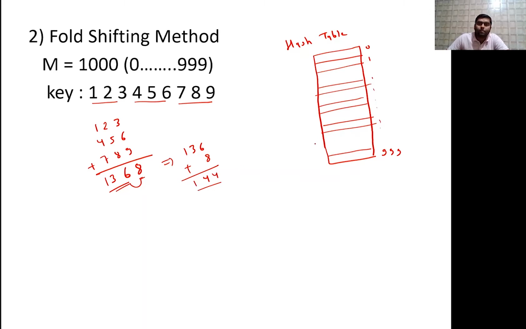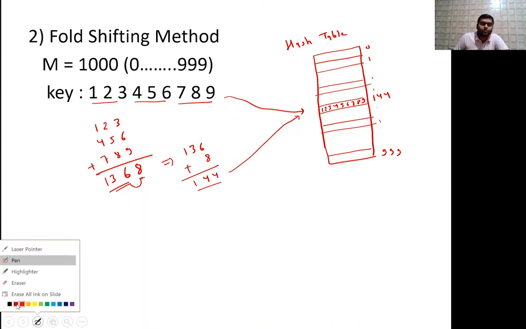So 144 means you go to the 144 location. So maybe it is 144. So go to 144 and store this key. So here we are calculating 144 and storing this, 1 2 3 4 5 6 7 8 9, like this. Okay, so this is the method. Here if you are observing carefully, I will take one more example to explain what I am saying.